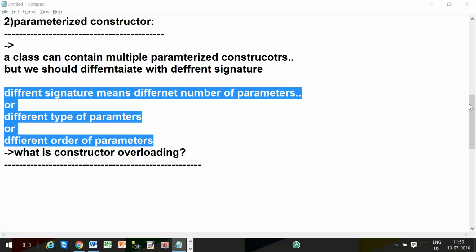Defining multiple constructors within the same class with a different signature is called constructor overloading. Right. Kalyani, tell me, what is constructor overloading? Defining multiple constructors within a single class with a different signature. Different signature means different number of parameters, or different type of parameters, or even the order of parameters can be different. That is called different signature.